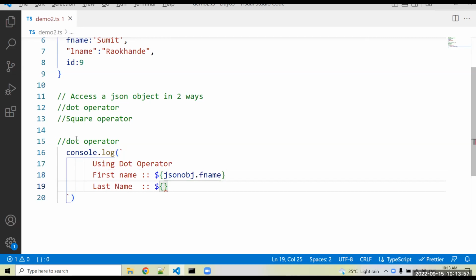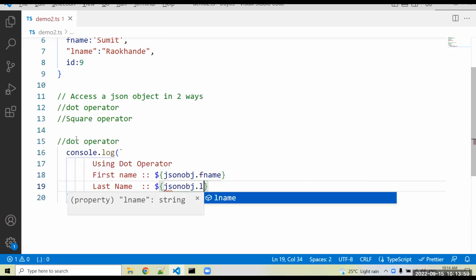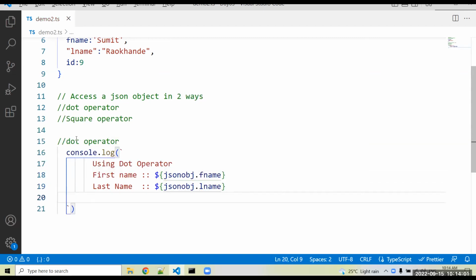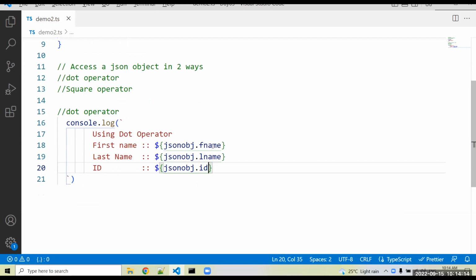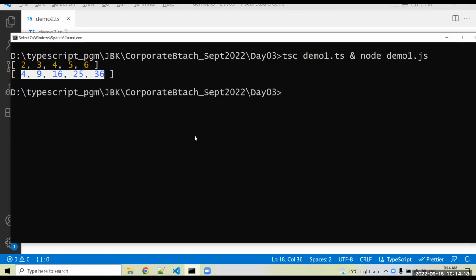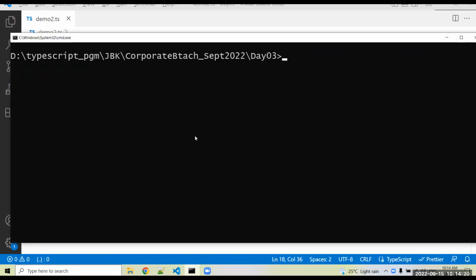Again, dollar curly bracket and jsonObj.ln. If you want to use the ID as well, dollar curly bracket jsonObj.id. So you will get the particular data of that key. Okay, just check it out. Our file name is demo2.